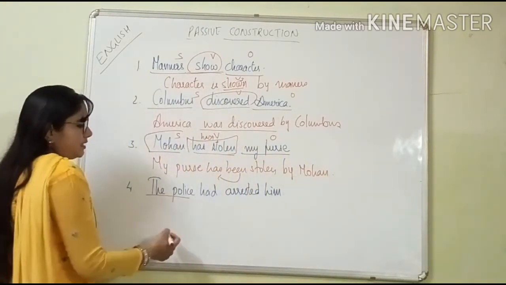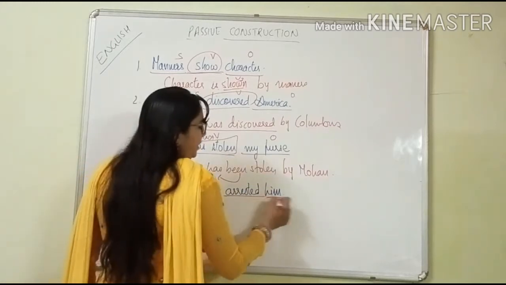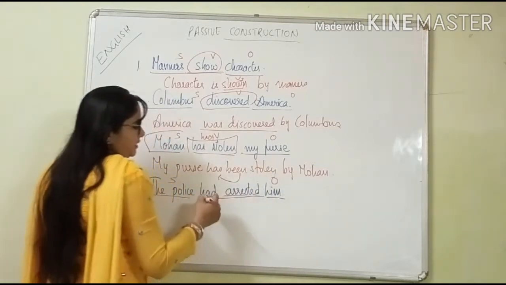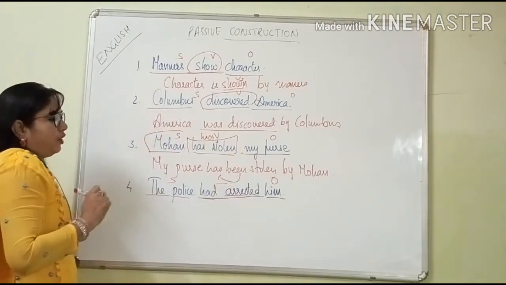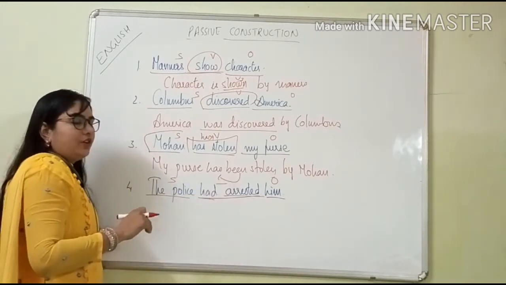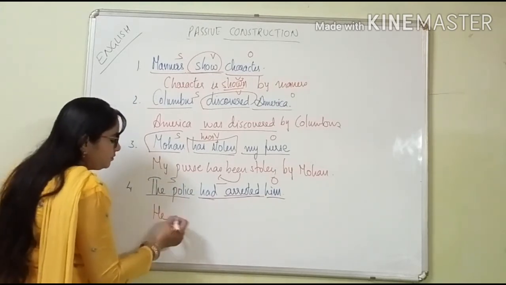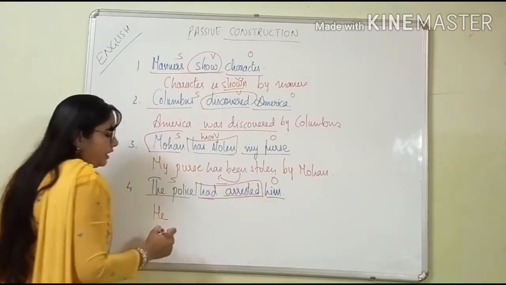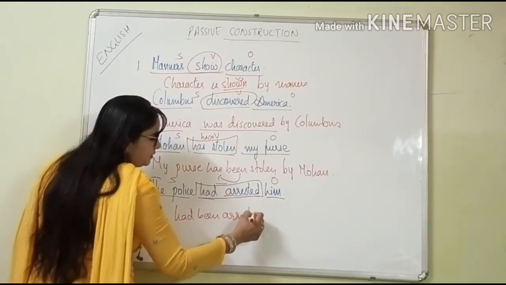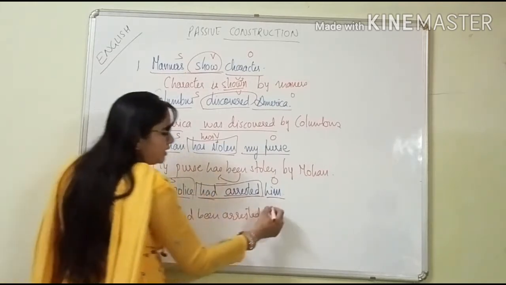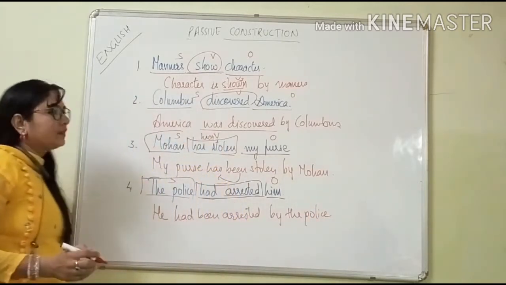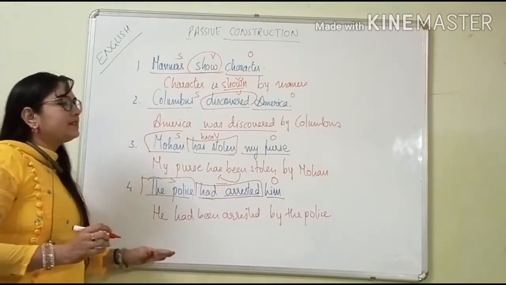Next one: The police had arrested him. See now, this is the subject, the police. "Him" is the object. And this is "had" plus verb's third form. What will you keep first here? The object. But here we will not keep "him", we will keep "he". He had arrested. So what will come here? Had been arrested by the police. Okay. So clear? These are 4 sentences.